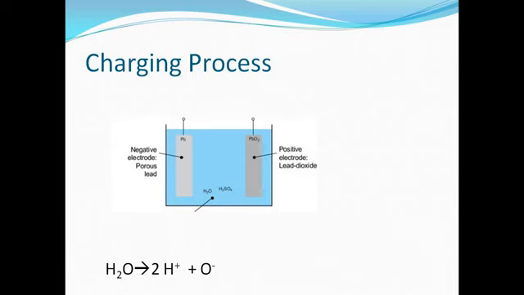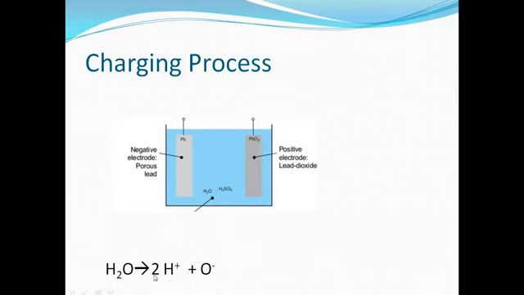The chemical reactions of the lead acid battery are divided into three processes: charging process, discharging process and recharging process. So in the charging process, this is the lead acid battery, two plates, one acts as a cathode, another acts as an anode. When current is first applied between these two electrodes, the water inside the electrolyte decomposes. That means it splits into two separate ions.